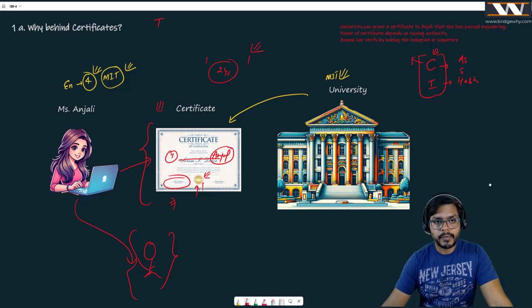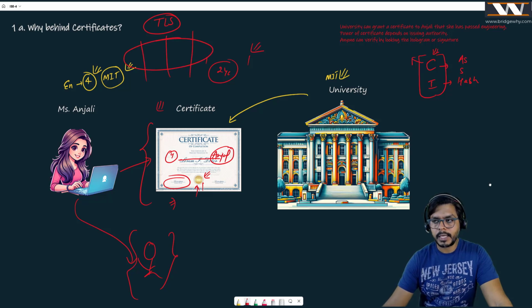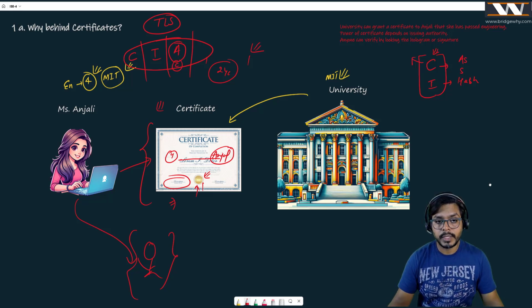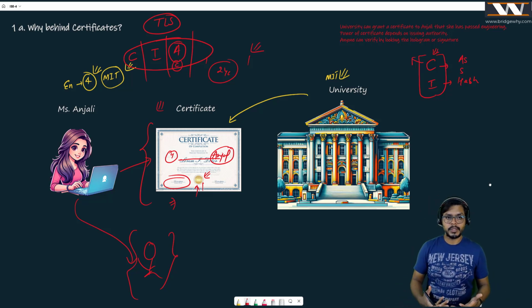So the whole game was to learn TLS. We have divided this TLS problem into 4 parts, and we are already done with confidentiality and integrity. Now we are talking about authentication. Inside authentication, we are talking about the certificate, which is one of the major portions of doing authentication.